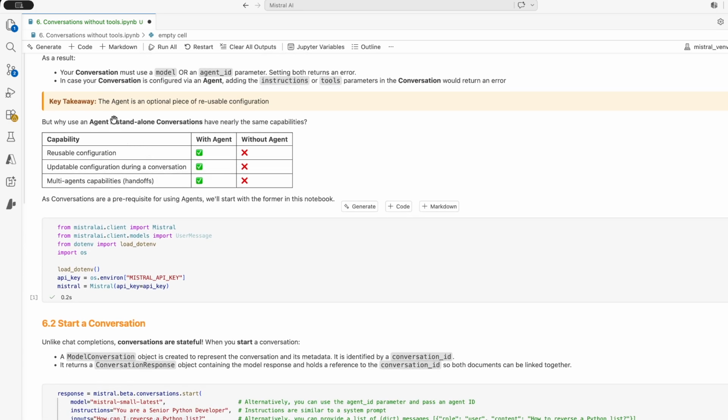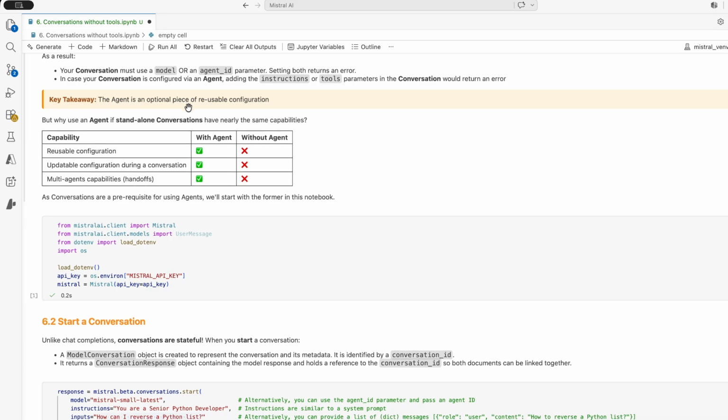And in the video related to the agent, we will see a few of these benefits. Why use an agent in that case, apart from the reusability? It's also that you will be able to change this configuration mid-conversation. So you can react to some event and change the system prompt, change the tools it has access to, and so on. And you can also have some orchestration of multiple agents with different capabilities, tools, personas, and so on. So these are the main benefits of using an agent compared to using just a conversation alone without an agent.